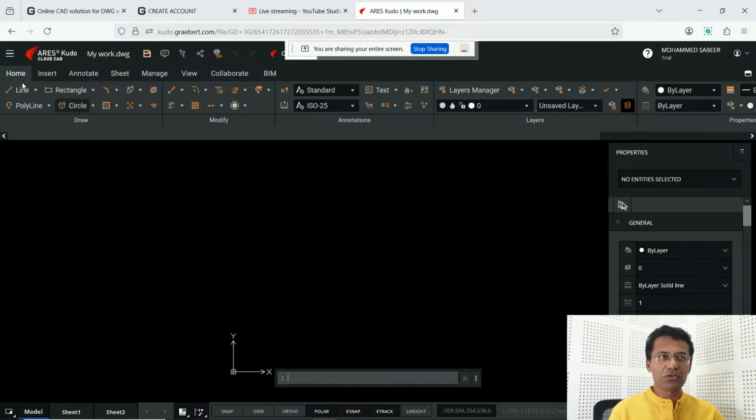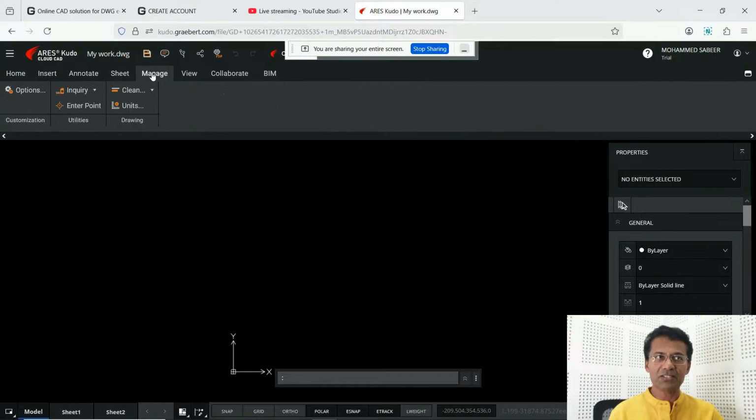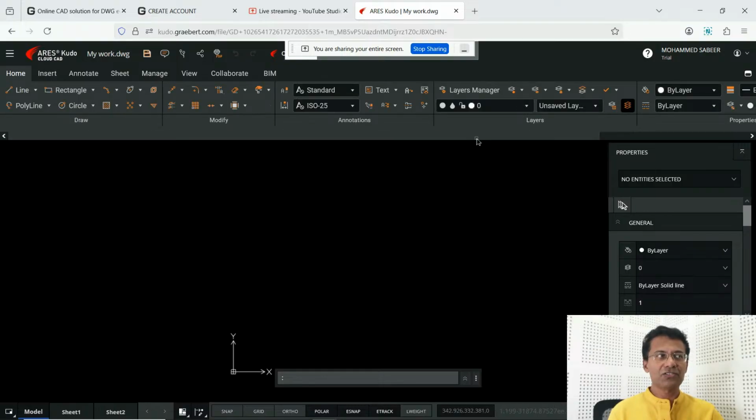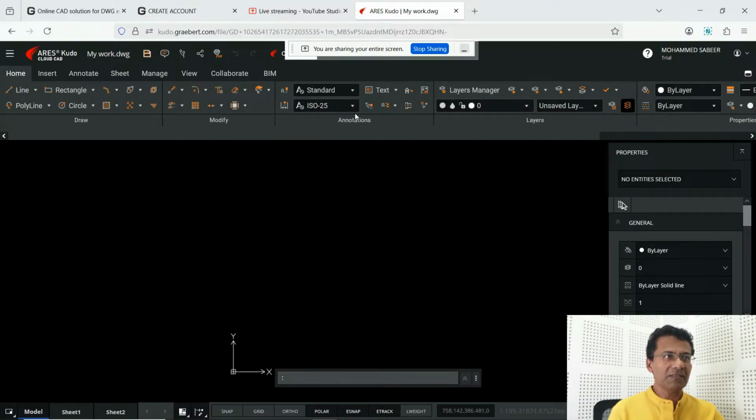Ribbons are grouped into various ribbon tabs, like you have the Home tab, Insert tab, Annotate tab, Sheet tab, Manage tab, etc. This ribbon can be minimized and maximized as per your requirement. Once you minimize it, you will get more area in the workspace to draw. I will maximize it. Then you have the palettes. You have the layer properties palette on the right side of the screen.